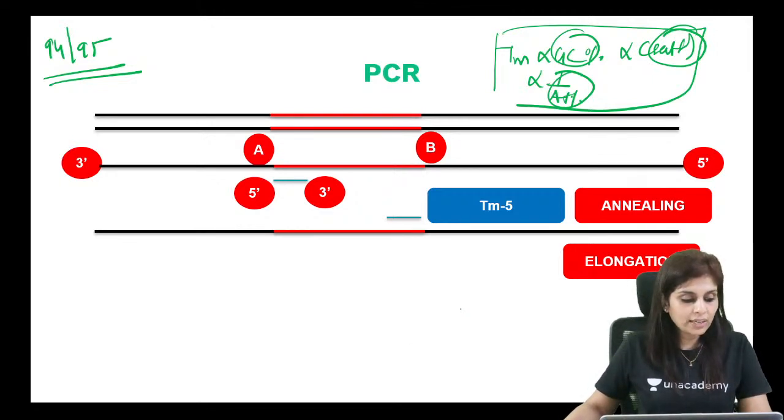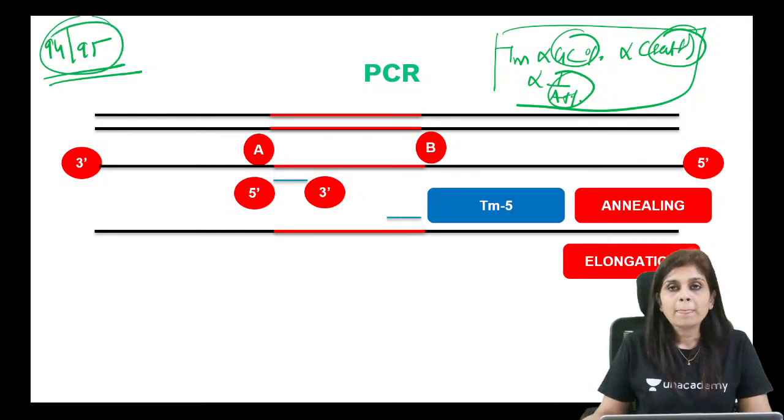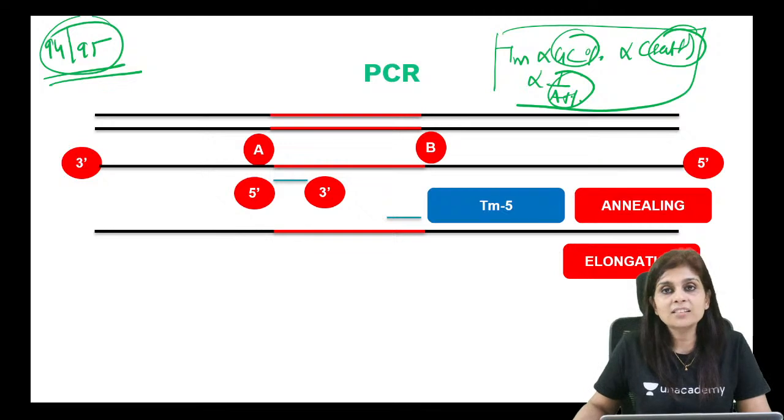Now about elongation, it has to be thermostable because it has to withstand cyclical rise of temperature to 94 or 95 degrees. And the human DNA polymerase is not thermostable. So we have extracted DNA polymerase from an organism which lives in hot springs.